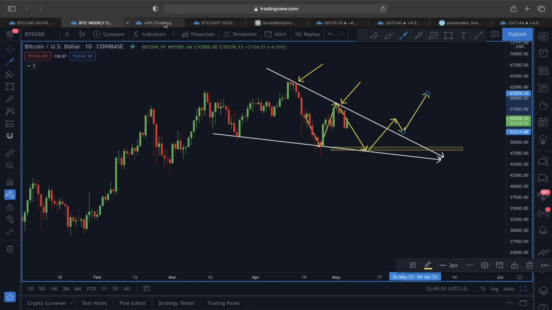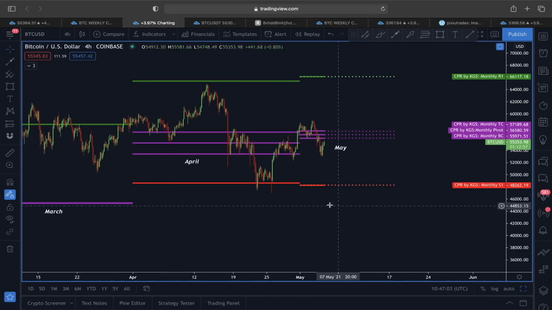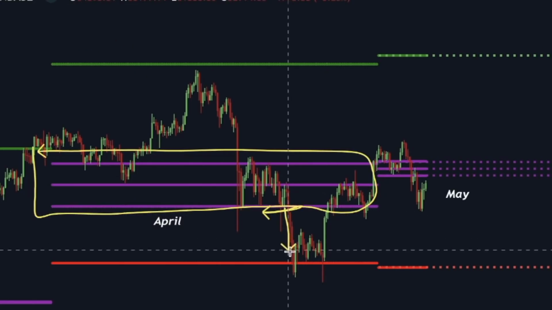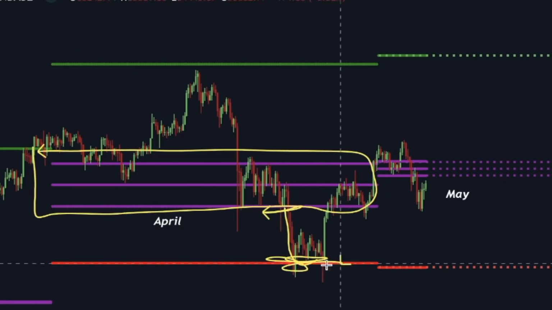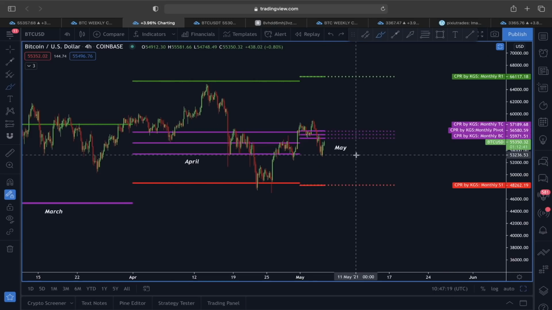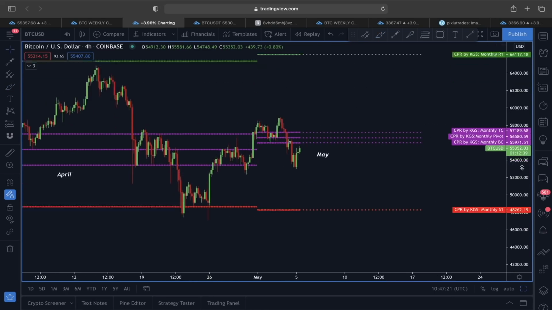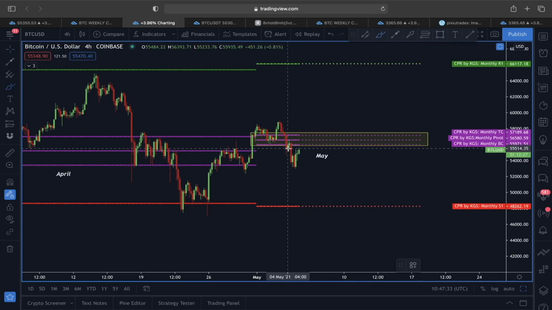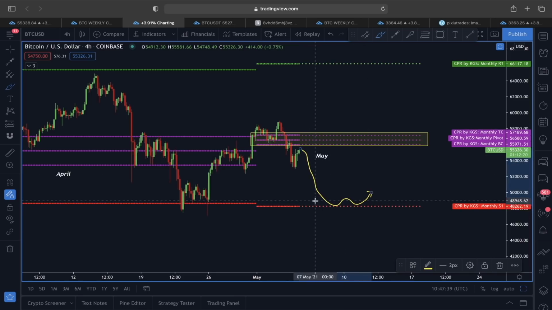Why? Because if you look at this price structure using the CPR in the previous month, April month, once the price of Bitcoin actually came below the monthly CPR line, these 3 lines here, we got a pullback towards this monthly April S1 line, and then saw a bounce here to the upside. So since the price of Bitcoin, if you monitor here for this May month guys, is also below this monthly CPR, when the price actually closes below this monthly CPR line, it could get gravitated towards this monthly S1 line and possible move here in an upward direction.